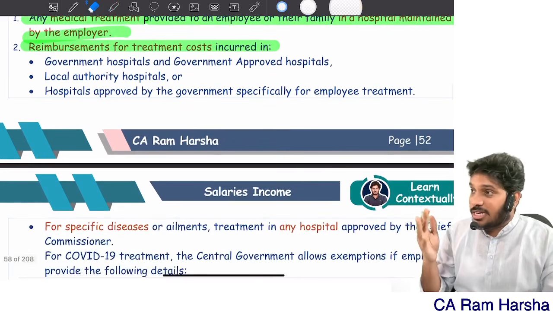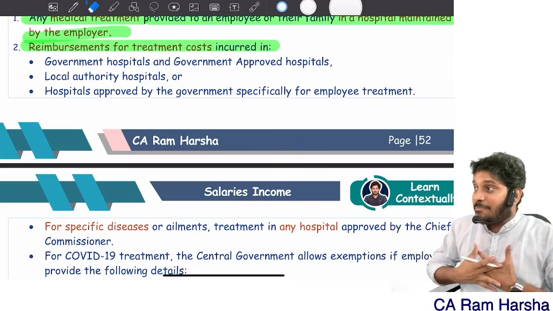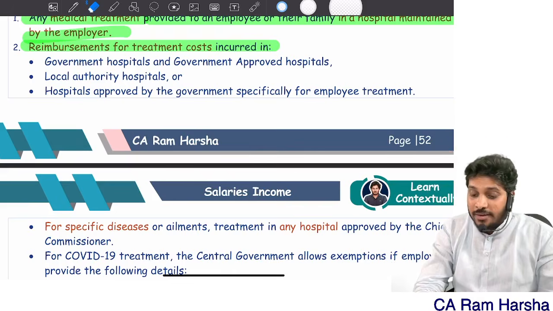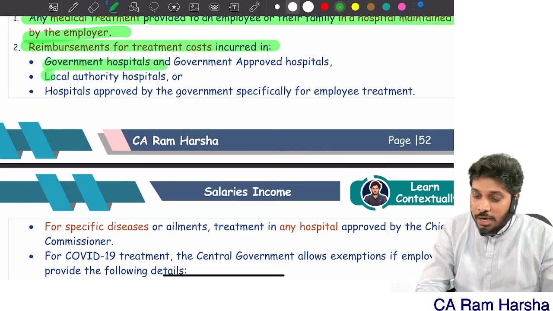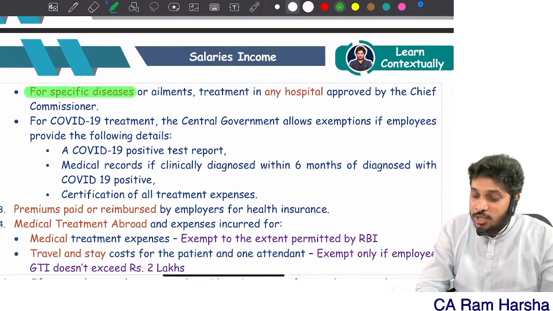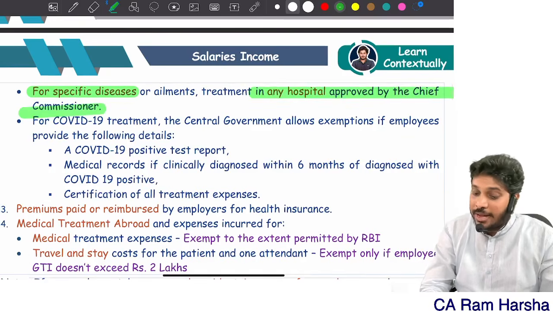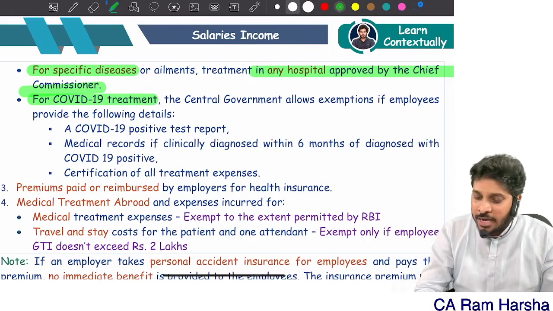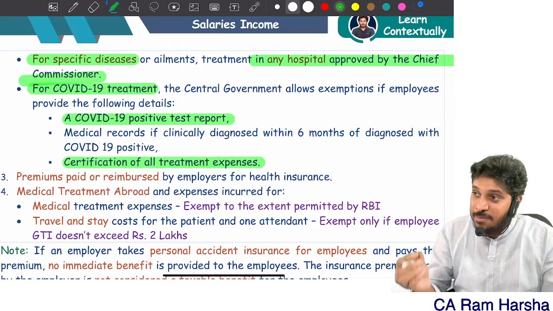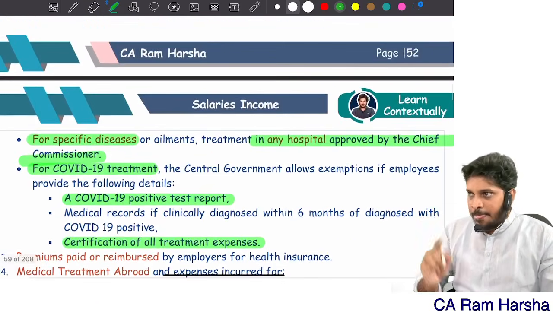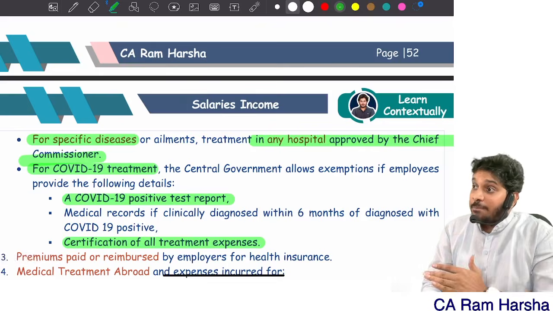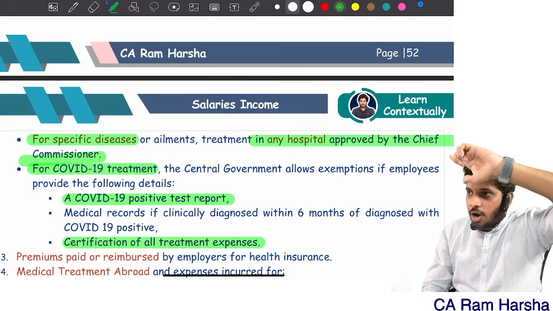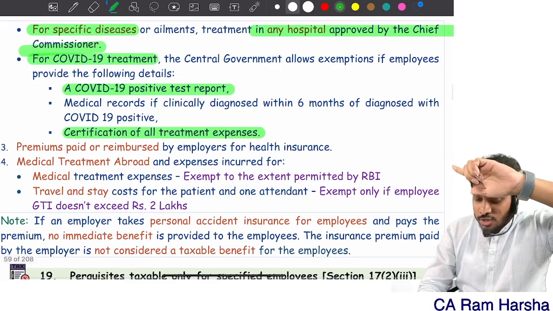Sir, if it is not an employer hospital but an outside hospital, and the company bears the expenditure or reimburses the expenditure, then it is exempted only if the treatment is in a government hospital or a local authority hospital, or if the treatment is for a specified disease in any hospital approved by the Commissioner of Income Tax, or it is for COVID-19 treatment, provided a COVID-19 positive report and treatment related bills are available. Okay, 1. If the company is reimbursing you the money or paying directly to the hospital, the amount paid is exempted only if it is a government hospital or for specified diseases or for COVID, yes or no?